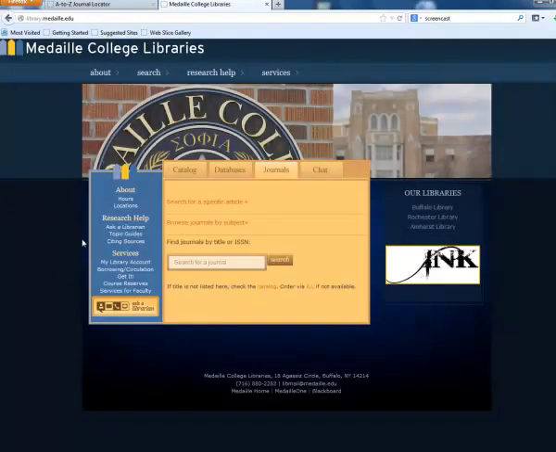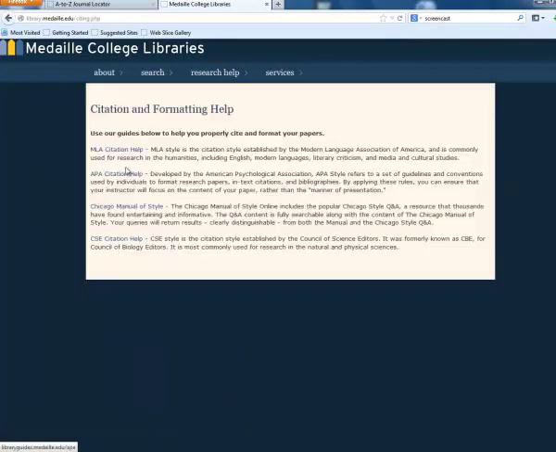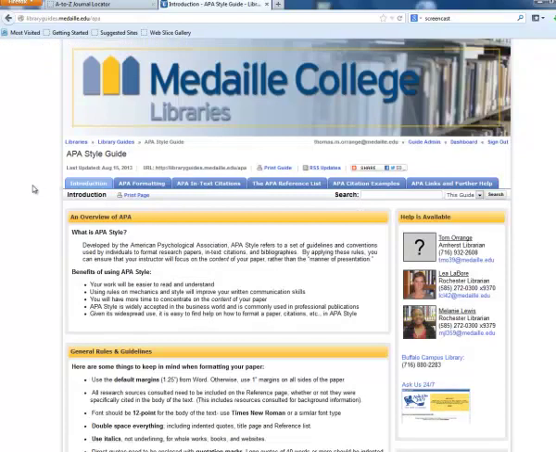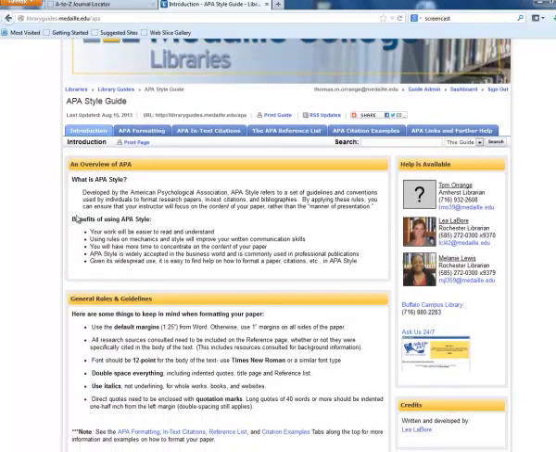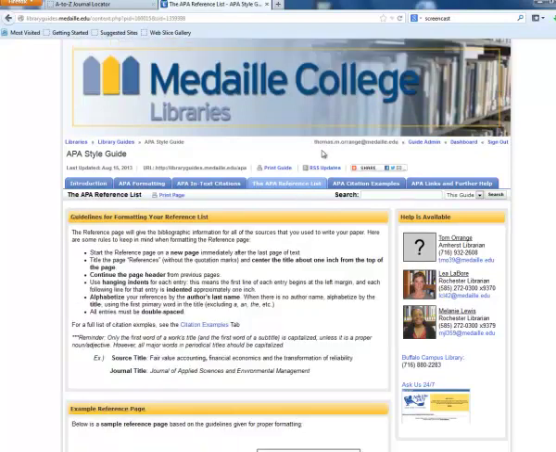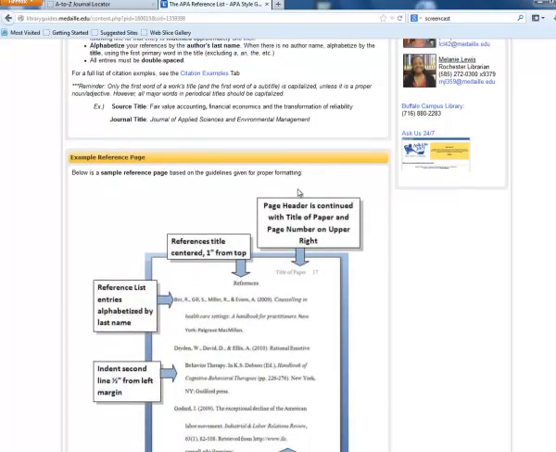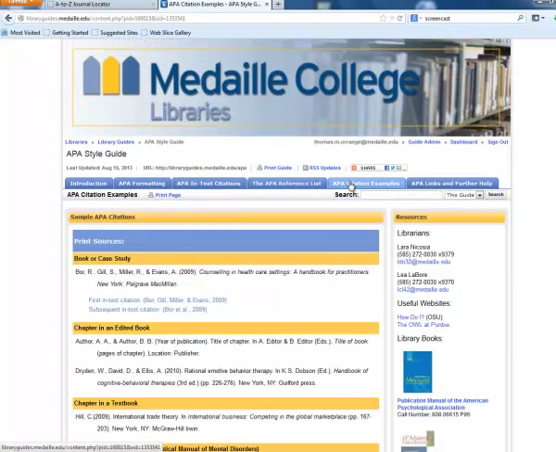Underneath topic guides is citing sources. If you click on that, you will see links for MLA, APA, Chicago style, etc. Click on the APA citation help, and you'll see another one of these subject guides. This one's for the APA style guide. And you can see an introduction, tabs for the formatting, in-text citations, the APA reference list, what that should look like, and APA citation examples.